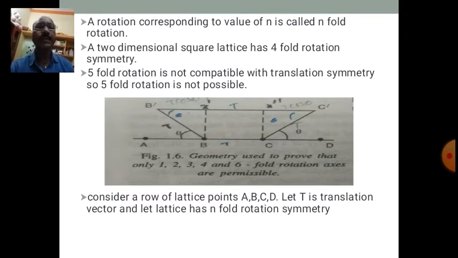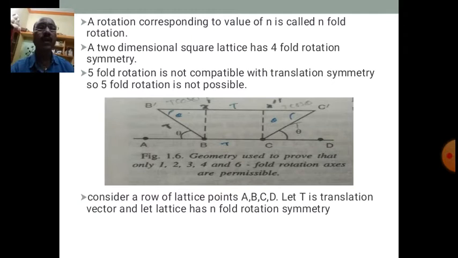The two-dimensional square lattice has four-fold rotation symmetry, as I have explained earlier. The lattice repeats itself after a rotation through 90 degrees. Five-fold rotation is not compatible with translation symmetry.